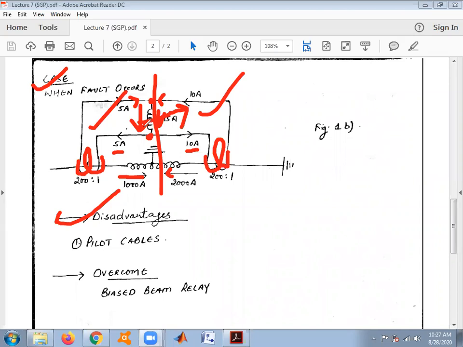In order to overcome this pilot cable impedance problem, we use a modified version of this relay, the biased beam relay, which will be discussed in another class.